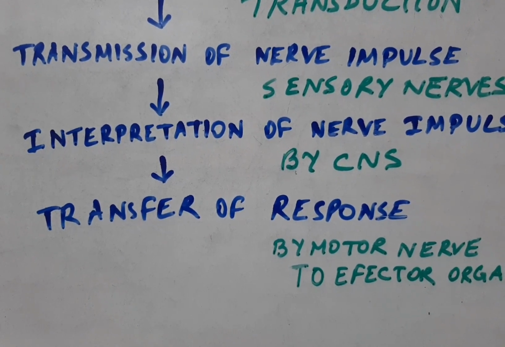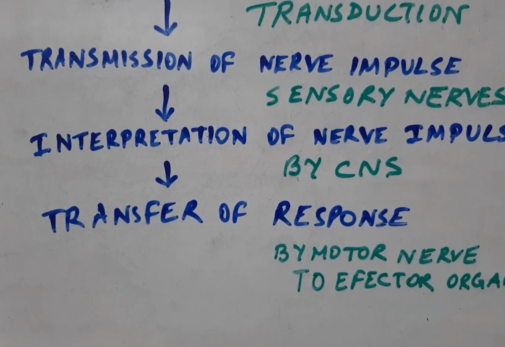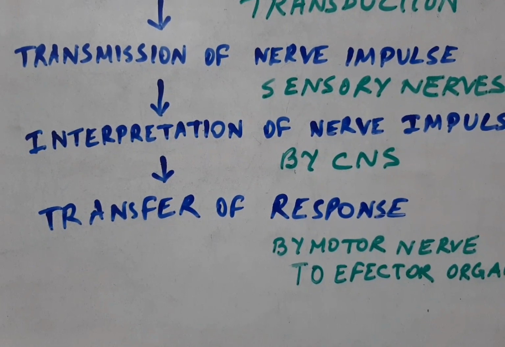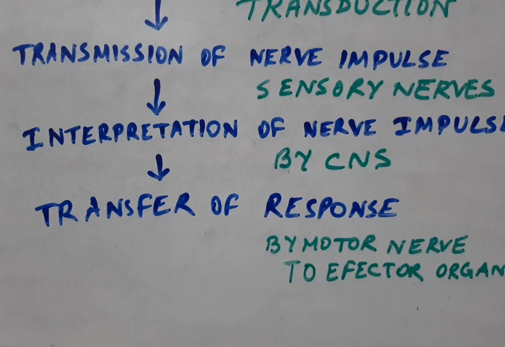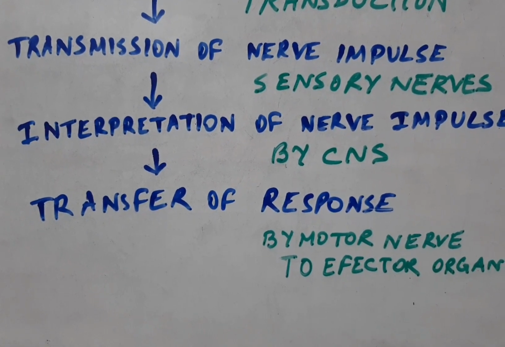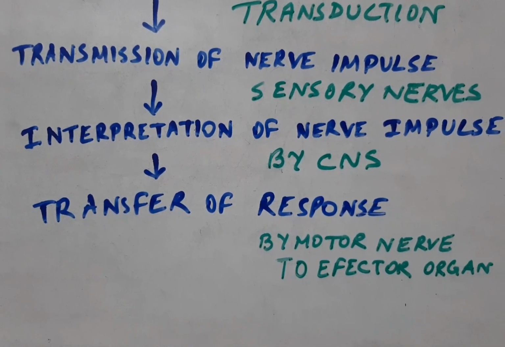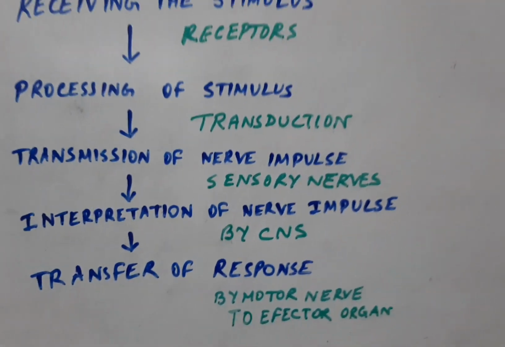Now what is a motor nerve? A motor nerve is the type of nerve that brings command from the CNS to the muscles and glands. So the effector organ may be a muscle or a gland. This is the entire mechanism of the nervous coordination in animals.